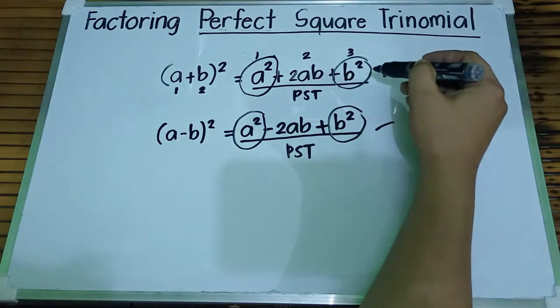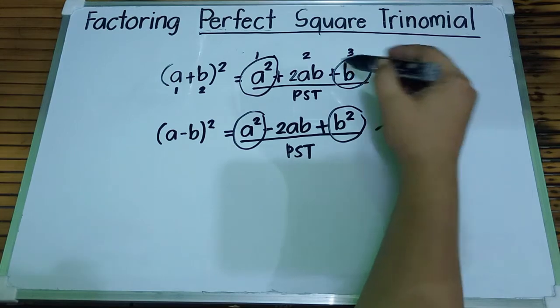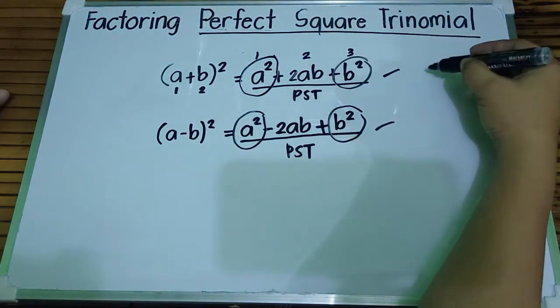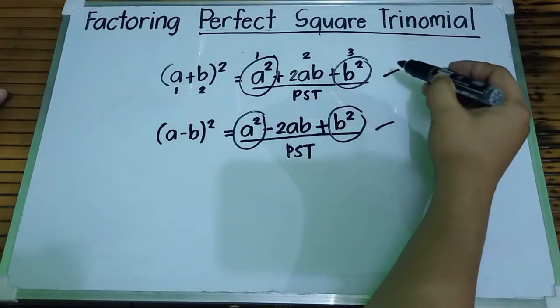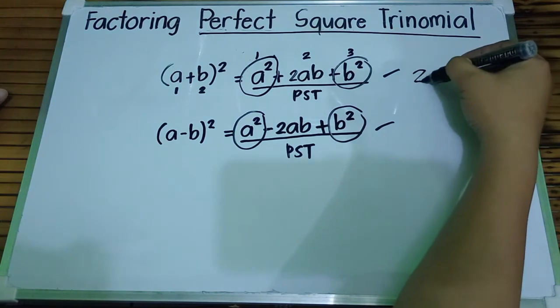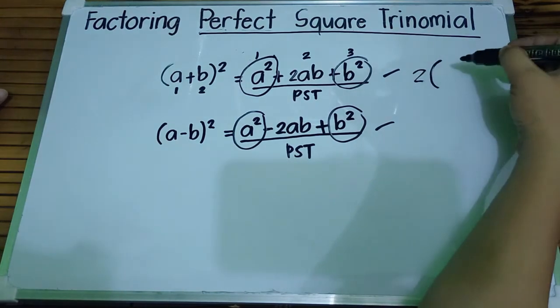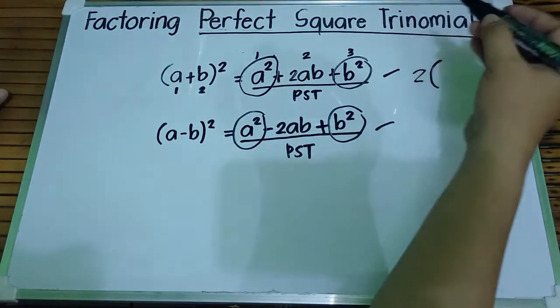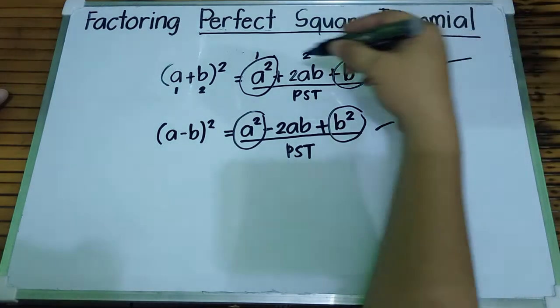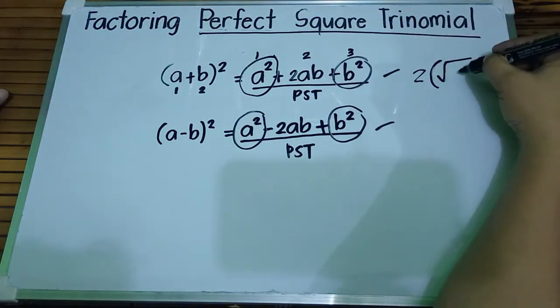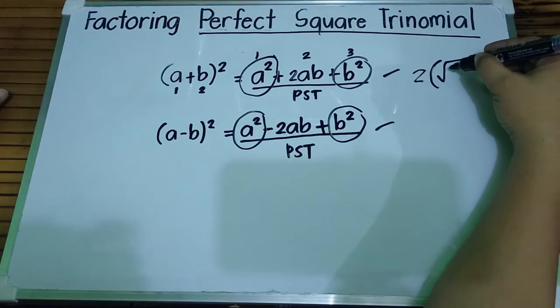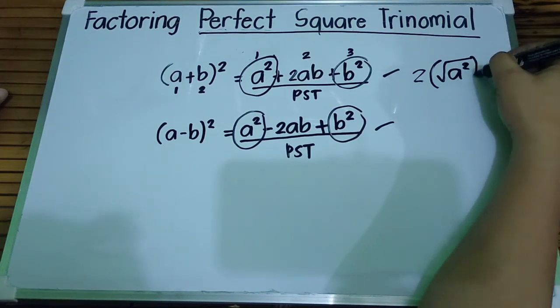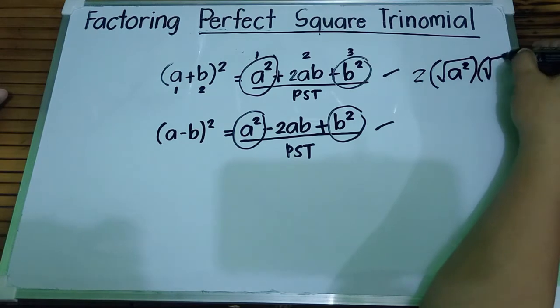To say that it is a perfect square trinomial, our middle term should be twice the product of the square root of the first term and the third term. So this is 2 times the square root of a squared times the square root of b squared.